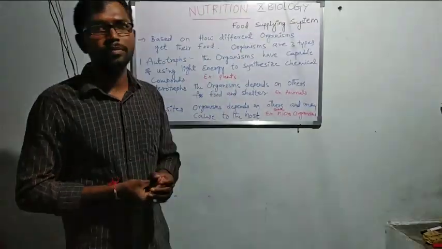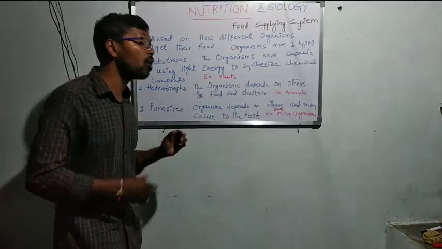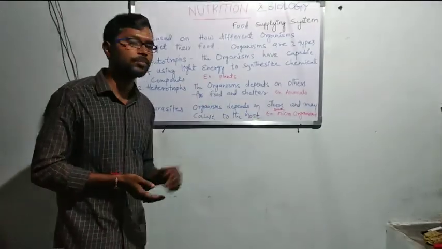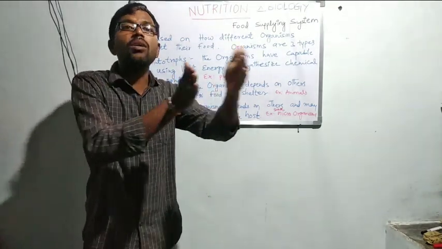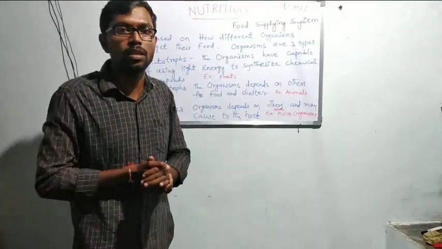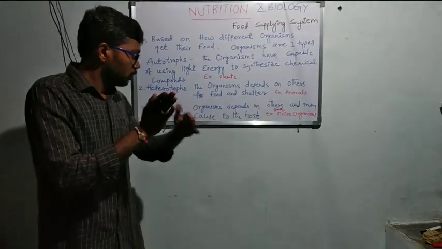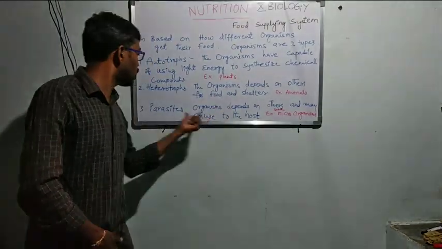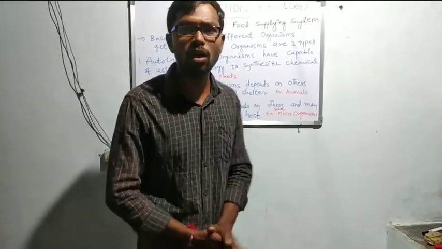They receive food and shelter from that organism, which is called the host. After that, they affect the host cell. They have an effect on the organism which provides the shelter. That is called a parasite. Example: microorganisms.